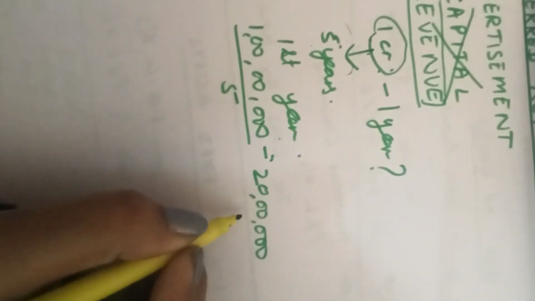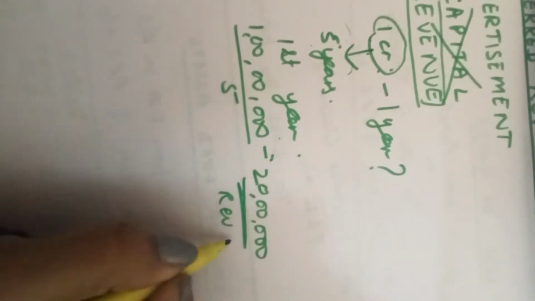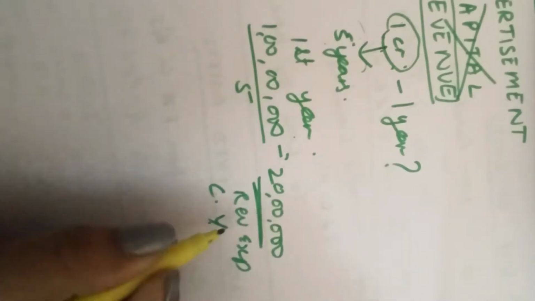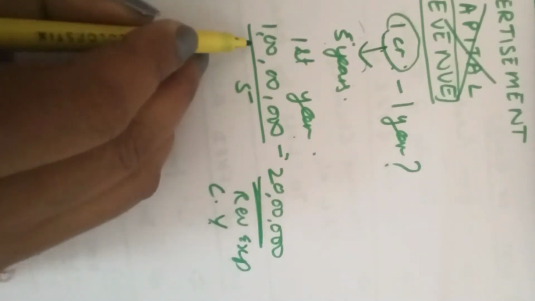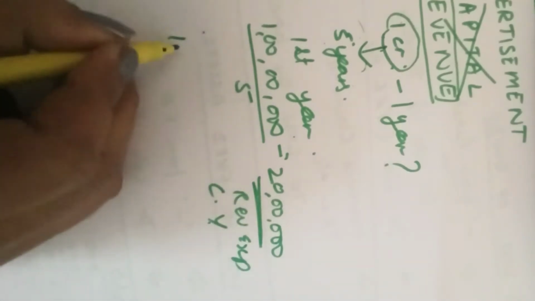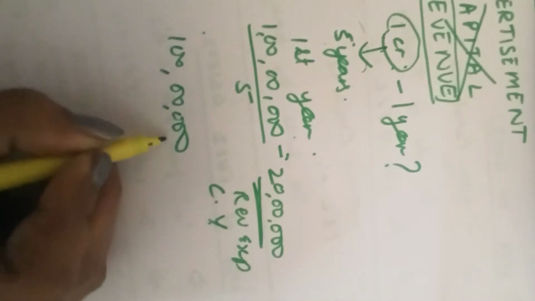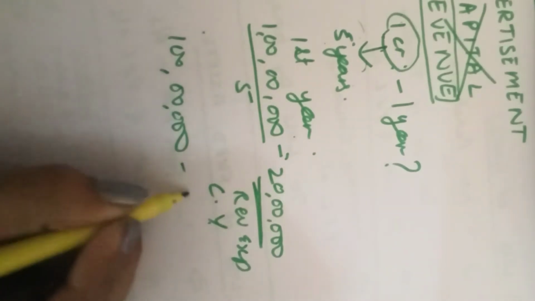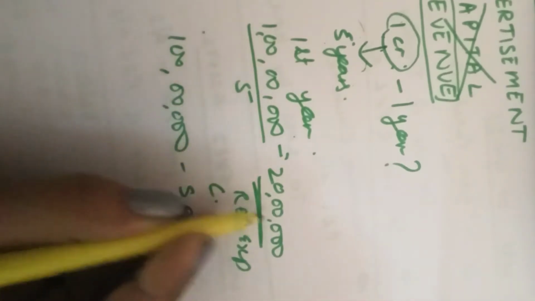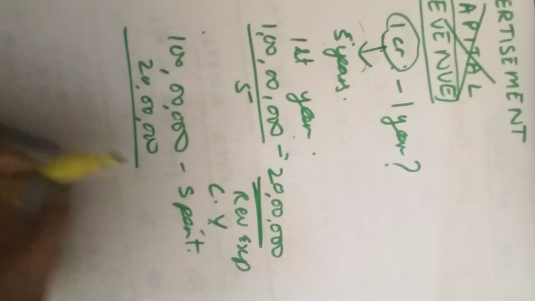So this 20 lakh will be the revenue expenditure of the current year. Out of the 100 lakh that has been spent on advertisement, how much relates to 1 year? Only 20 lakh relates to 1 year.